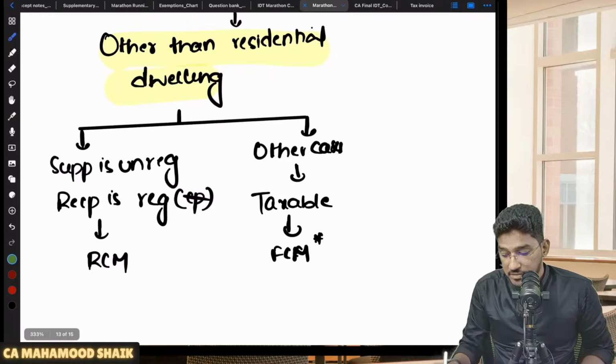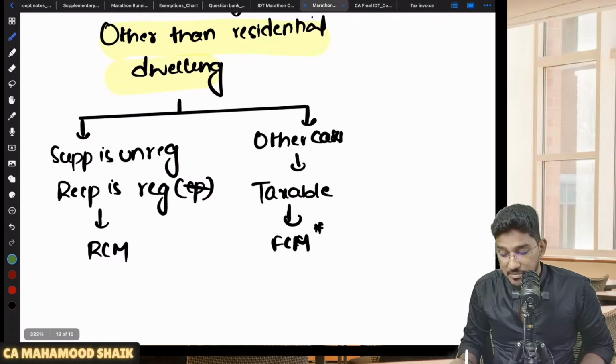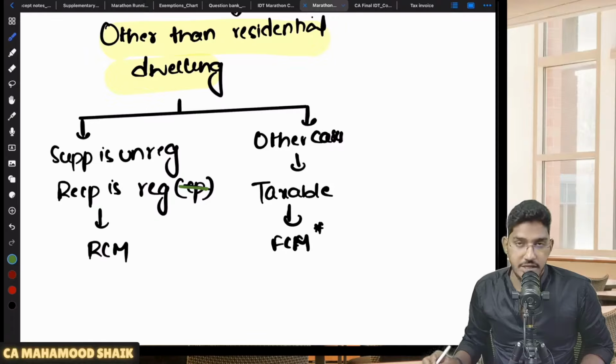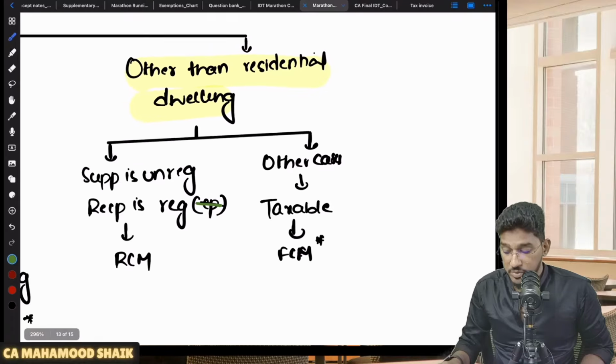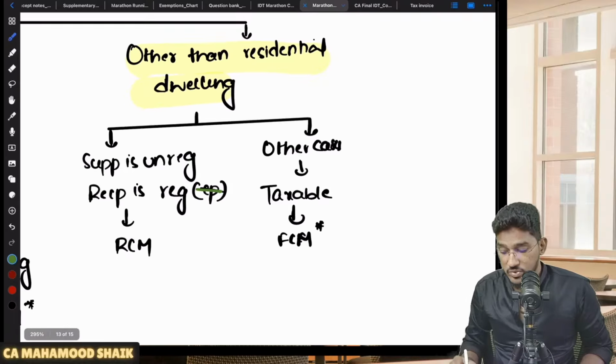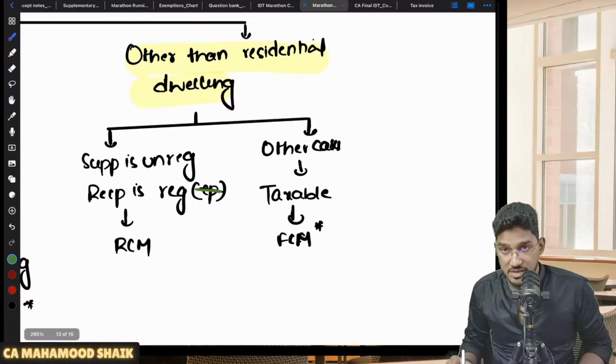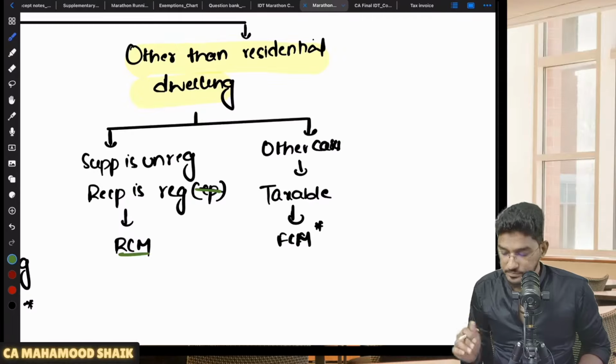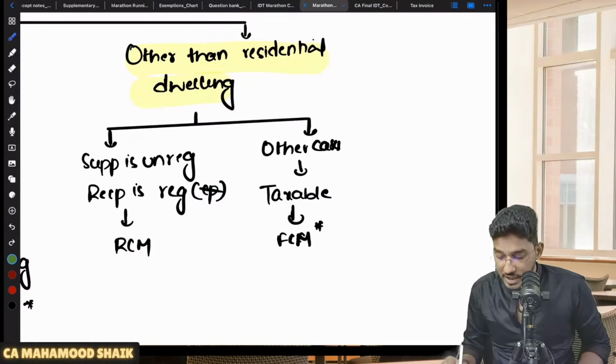Even in case of renting of other than residential dwelling also, the recipient should be registered, other than a composition dealer. If the supplier is unregistered and the recipient is registered, but other than a composition dealer, then only RCM will become applicable. This one small thing in the bracket, I missed out explaining it, although I have already included it in the chat. So if the recipient is a registered person, but not a composition dealer, then only RCM will become applicable. Right.